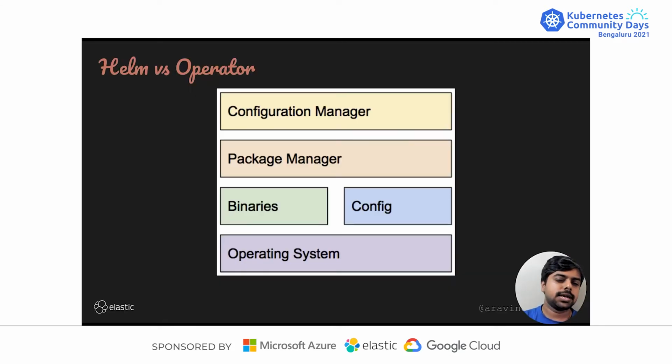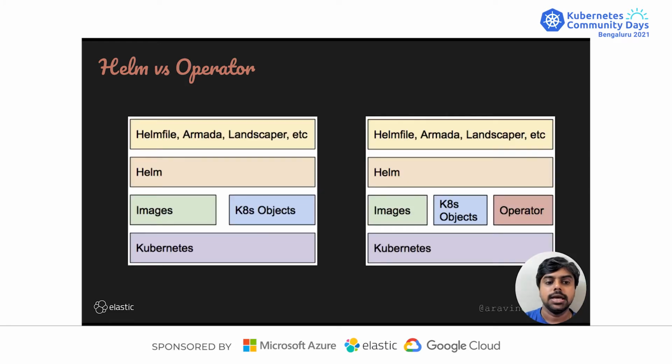There are some confusions around package managers and operators. How would they both look in general? If you see, this is how an operating system and all the things upon its structure would look. But here, where would the operator fit in? It fits below Helm, the package manager of Kubernetes.